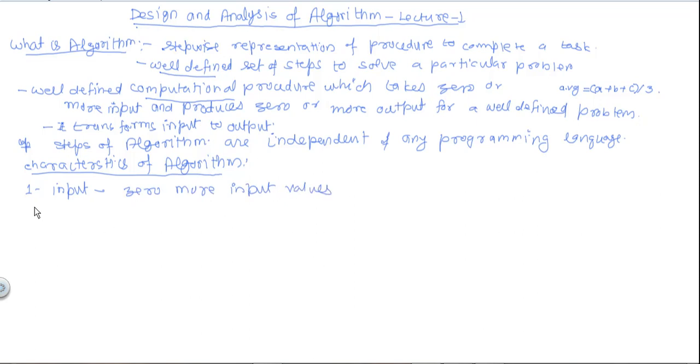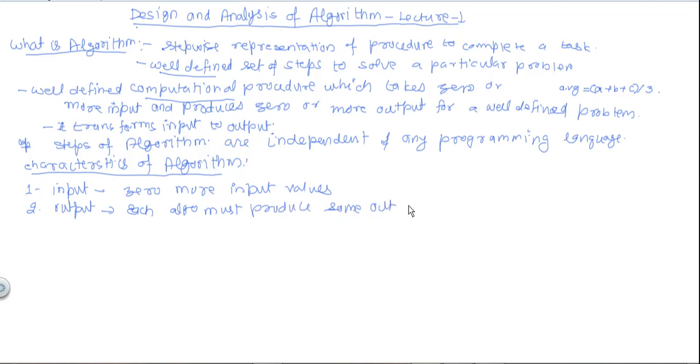Second is output. Here each algorithm must produce some output.